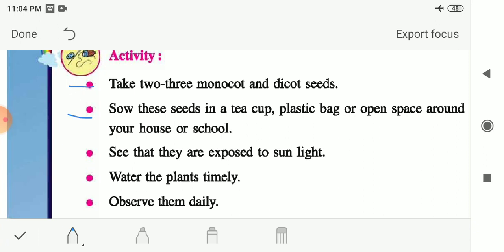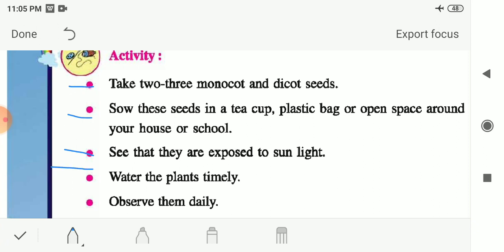Then after, you have to sow the seeds in a teacup, plastic bag or open space around your house. If there is any open space around your house, then you can also sow these seeds at that place. Then after, see that they are exposed to sunlight. If you are sowing these seeds into a teacup or plastic bag, then you have to put this plastic bag and teacup in the area where enough sunlight is available to these seeds.